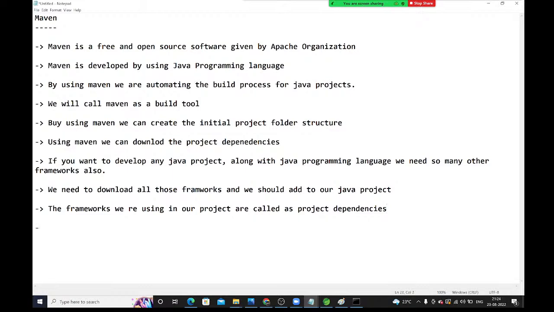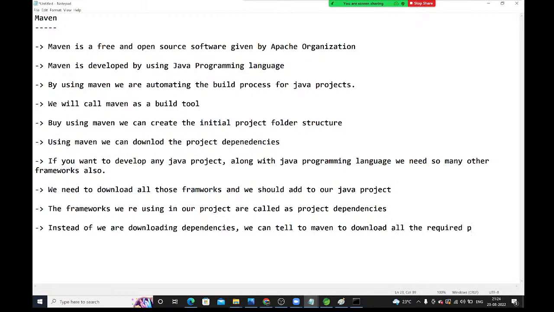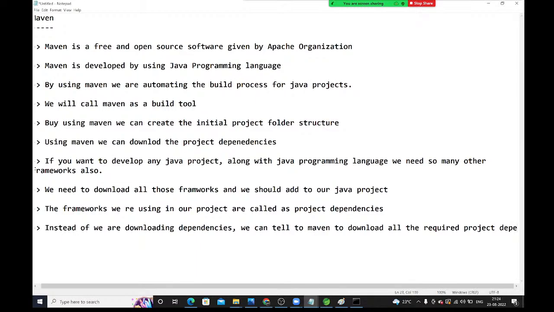So instead of downloading dependencies ourselves, we can tell Maven to download all the required project dependencies.